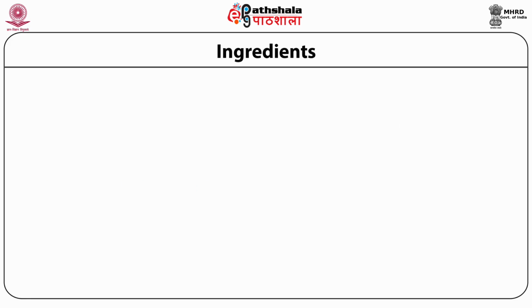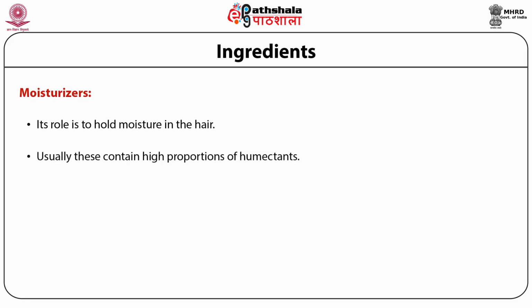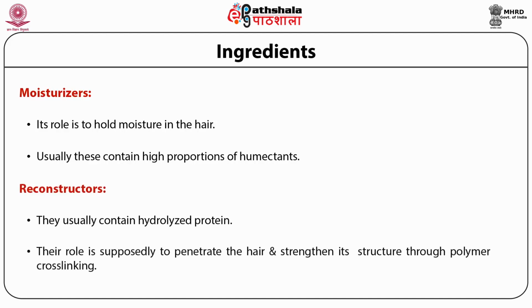There are several types of hair conditioner ingredients differing in composition and functionality. Moisturizers. Their role is to hold the moisture in the hair. Usually they contain high proportion of humectants. Reconstructors. They usually contain hydrolyzed protein. Their role is to penetrate the hair and strengthen its structure through polymer cross-linking.